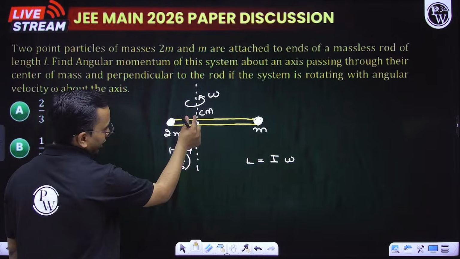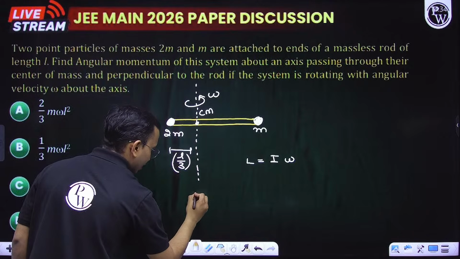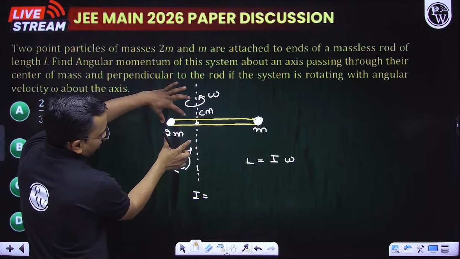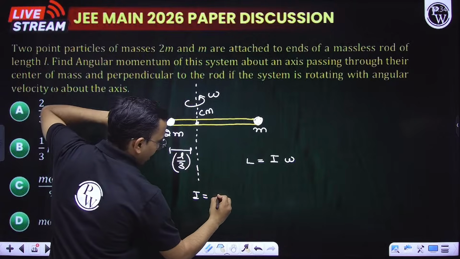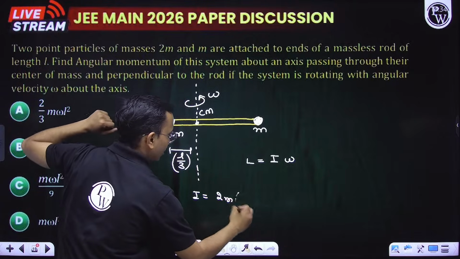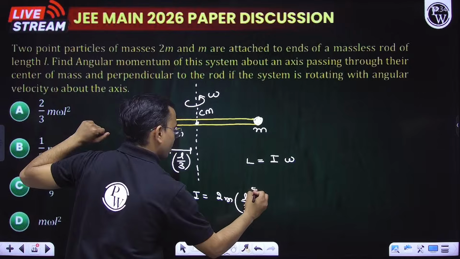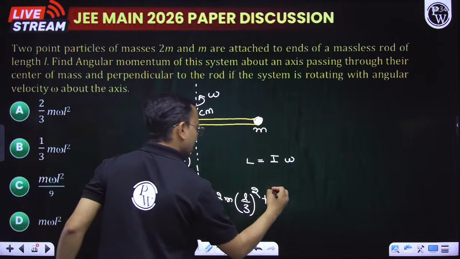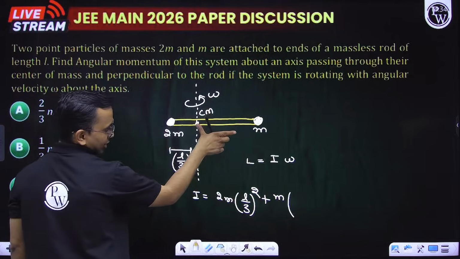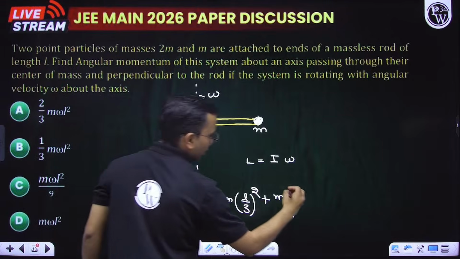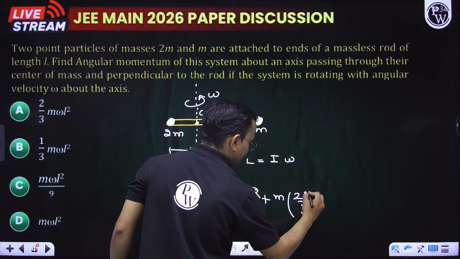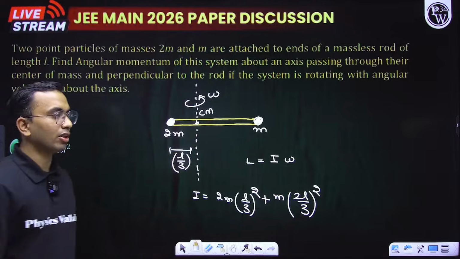What is I about this axis? Mass into this distance: here the mass is 2m, into this distance L by 3, so L by 3 square, plus this mass is m, into this distance 2L by 3, 2L by 3 square. That is m1 r1 square plus m2 r2 square.